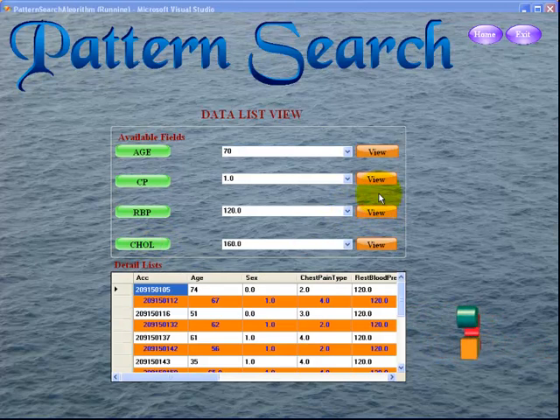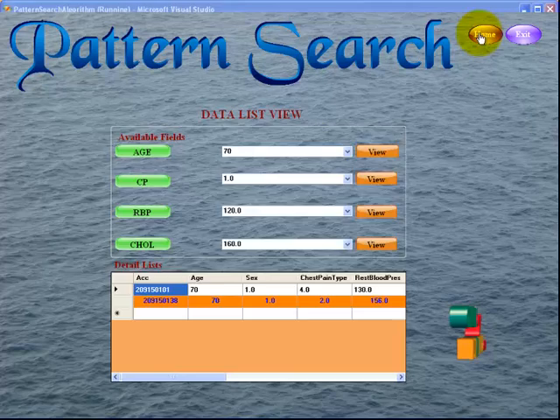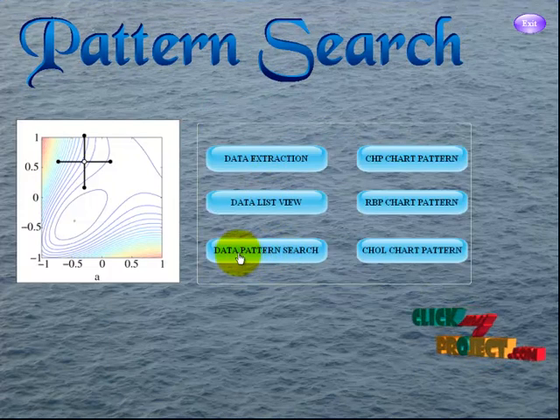We already checked the blood pressure, chest pain and the age. This is the data list view, separated by the available fields. Next, this is the main form of the data pattern. Next, go to the data pattern search.